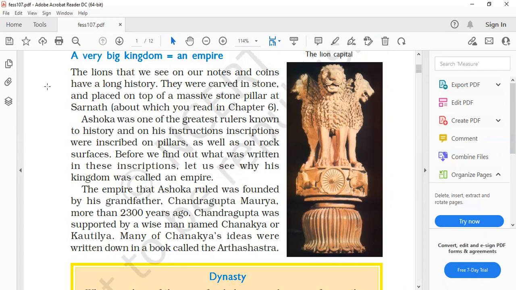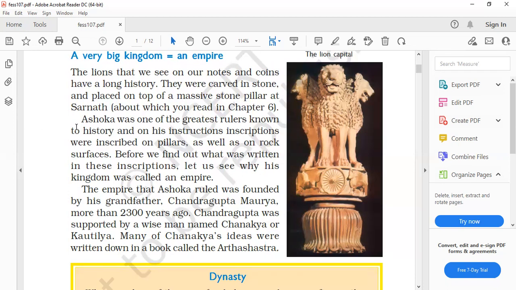You can give the answer: we can find it on notes and coins, and they were carved in stone and placed on the top of a massive stone pillar at Sarnath. This is the complete answer for where we find the picture. Now you can get picture-based questions: first, identify the picture; second, where do you see this symbol; and where has it been placed? These are the 3 questions you can get from the picture.